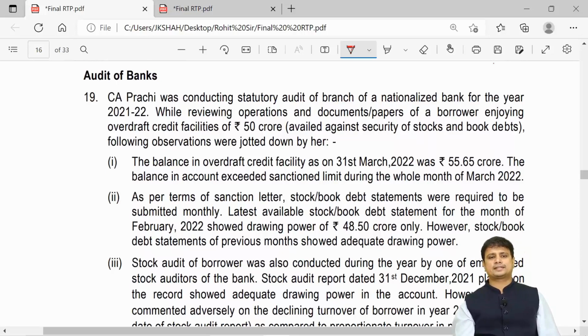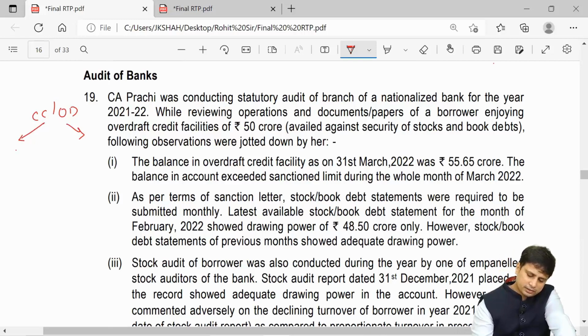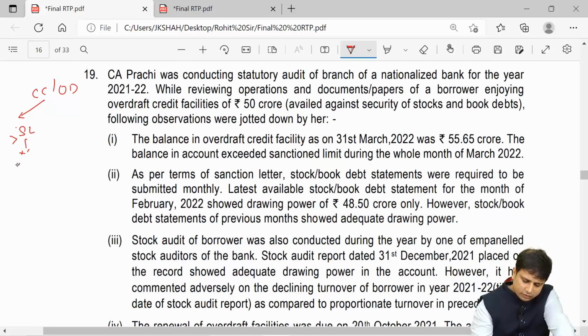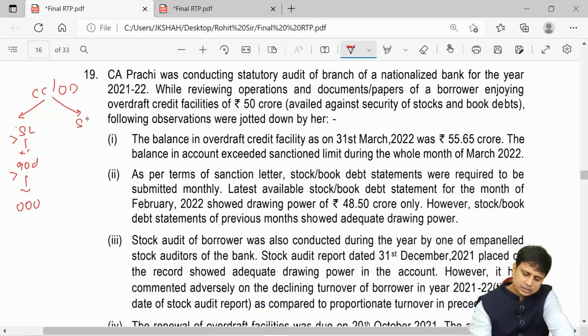Next is audit of banks. Now here they are talking about cash credit and overdraft. My friends, for cash credit and overdraft, let me just revise the concept of NPA. If it is exceeding the sanction limit, so if the sanction limit is exceeded for more than 90 days, it will be straight away classified as OOO, that is out of order. If the sanction limit is not exceeded, then in that case we will see whether there are any credits or whether there are no credits. If there are no credits, if it is outstanding for greater than 90 days, straight away classify as OOO, out of order.